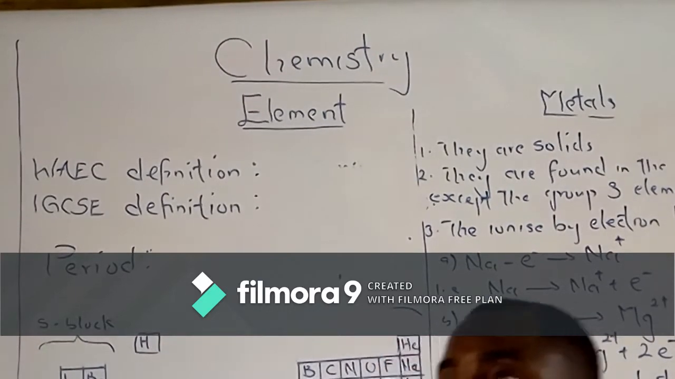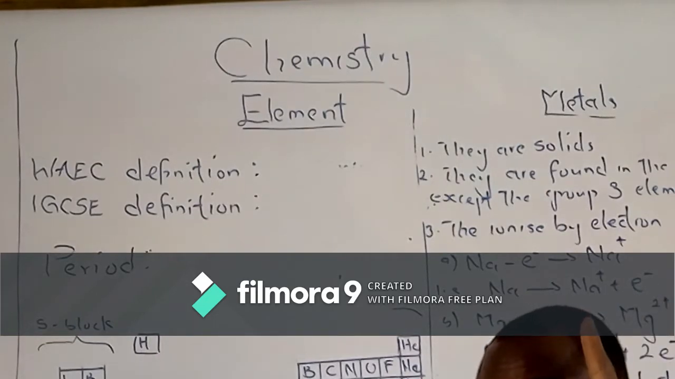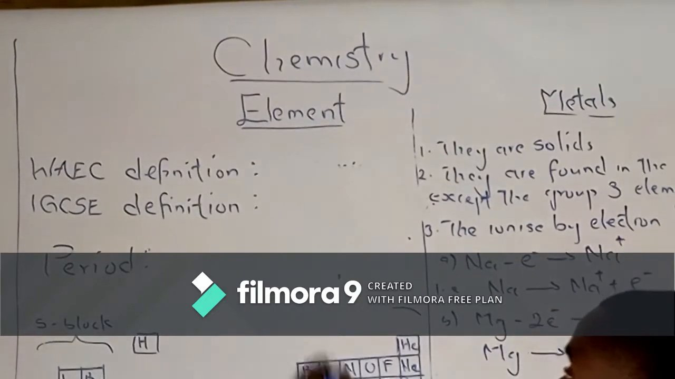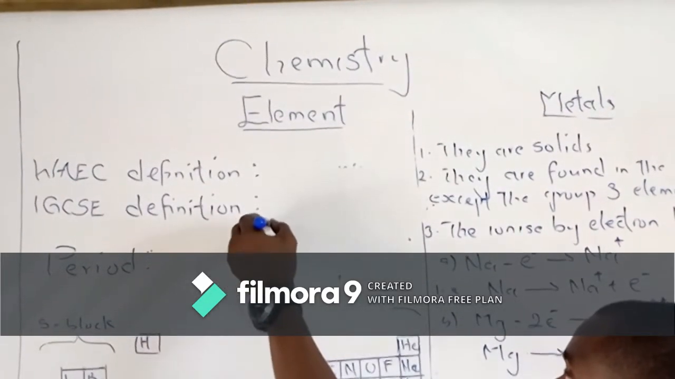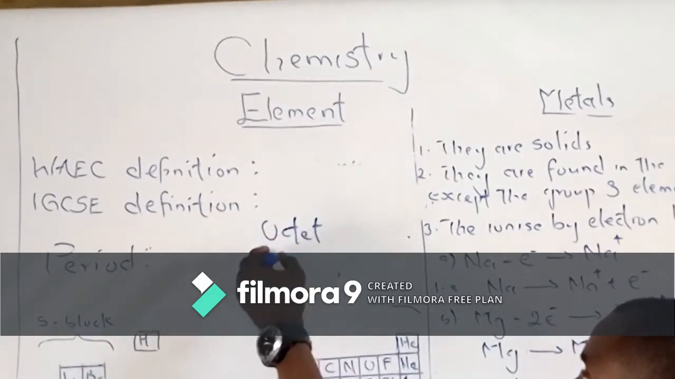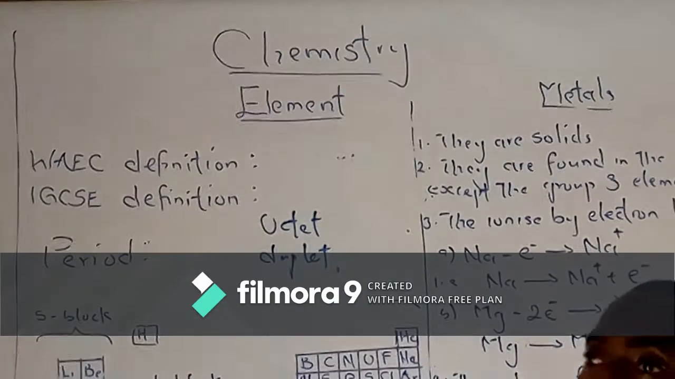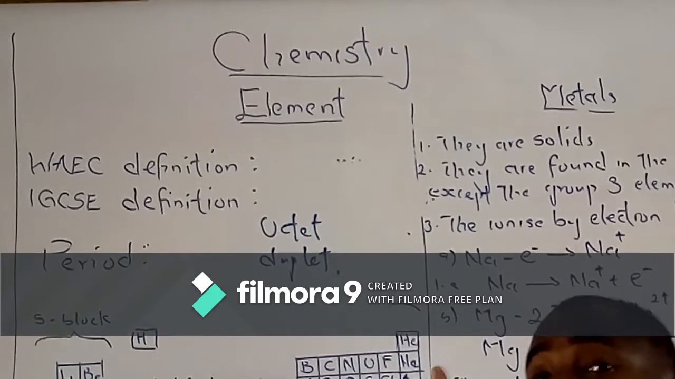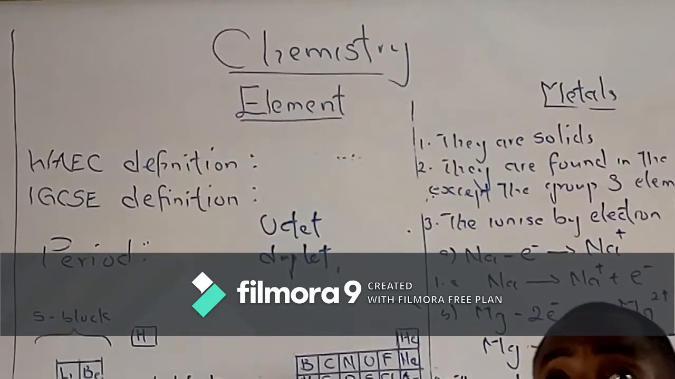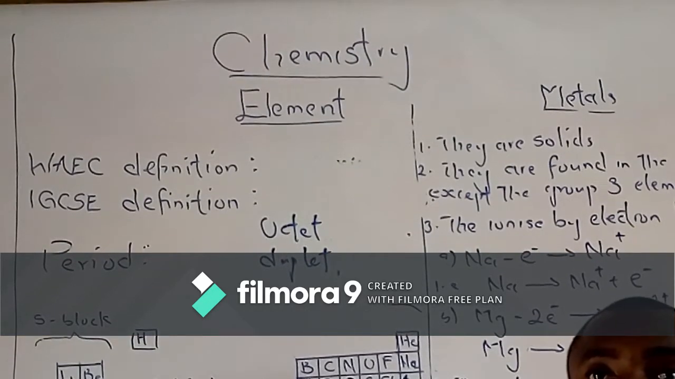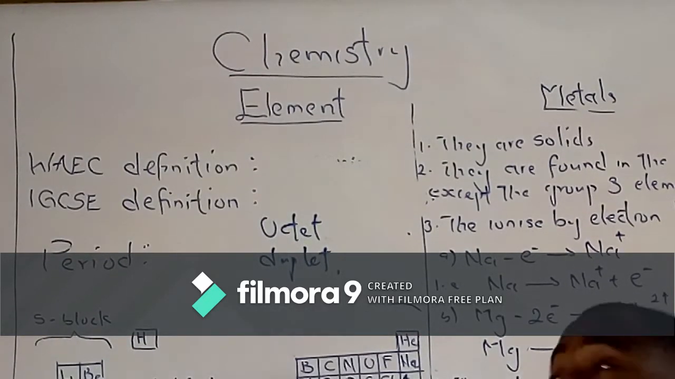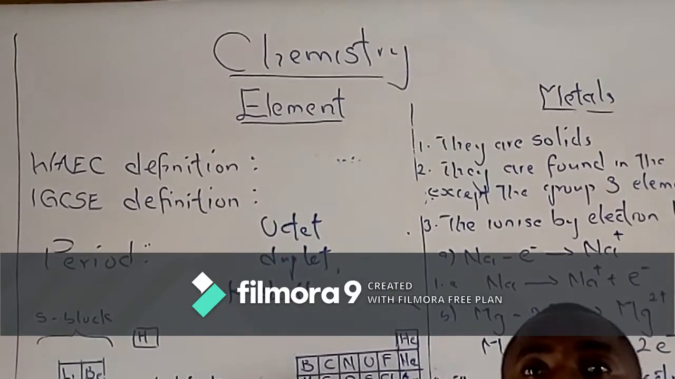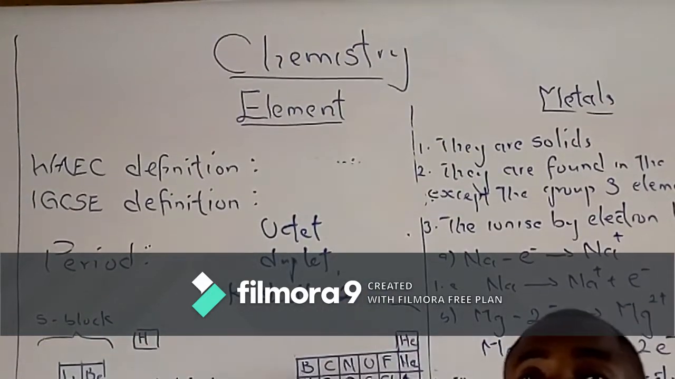Now let me remind you of this. There are two states a shell can be found. The shell can be found in either octet state or duplex. The first shell of any atom, called the K shell, can only take 2 electrons. It cannot take beyond that.